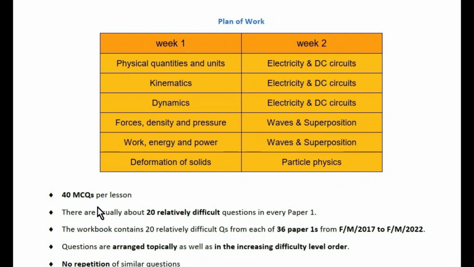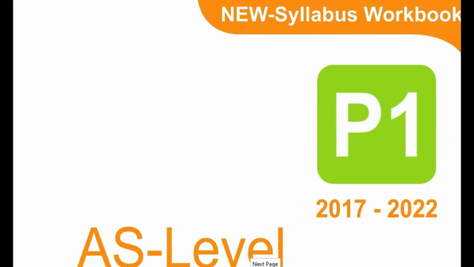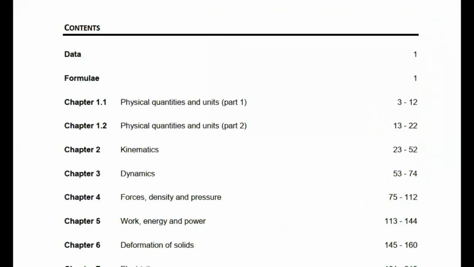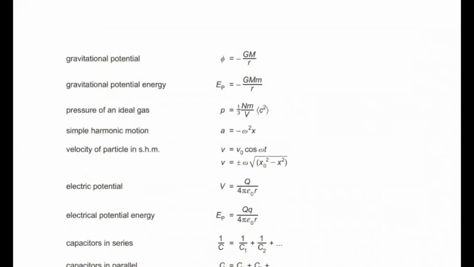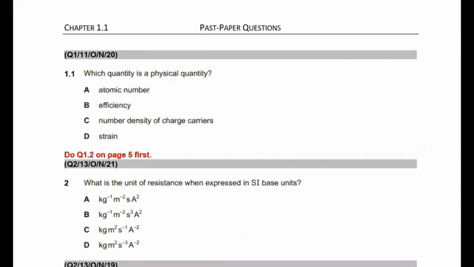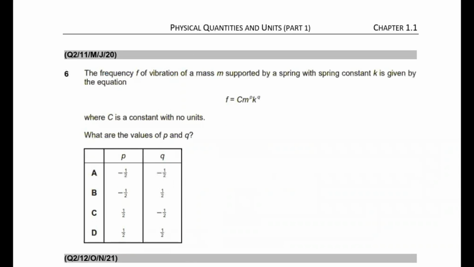Students, you can download the printable PDF file of the paper 1 workbook by clicking the link given in the description down below. Let me show you what the workbook looks like. See students, this is the front cover of the paper 1 workbook. This is the list of contents. This is the data sheet. This is the list of formulas. And these are the topically arranged questions from the past papers.